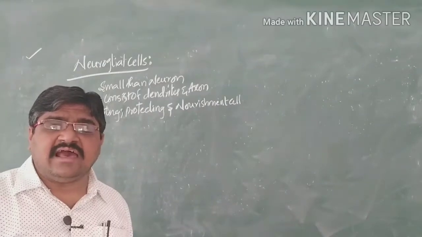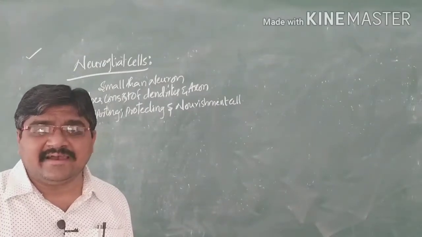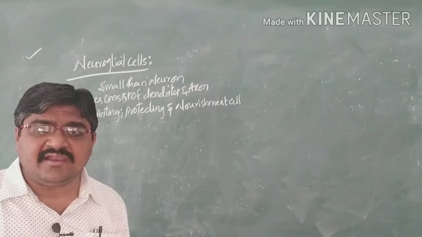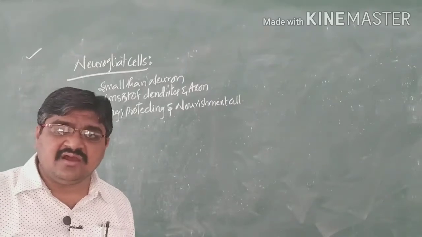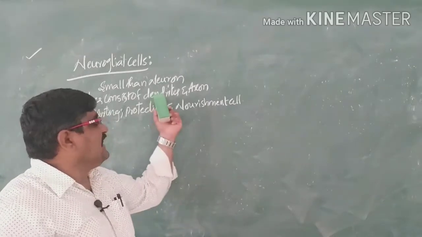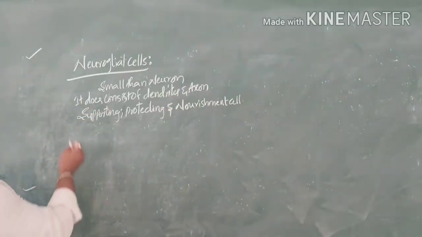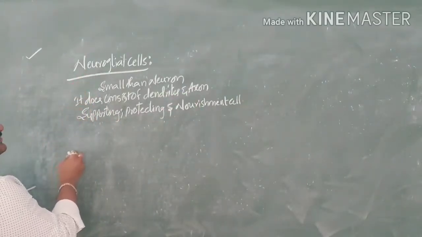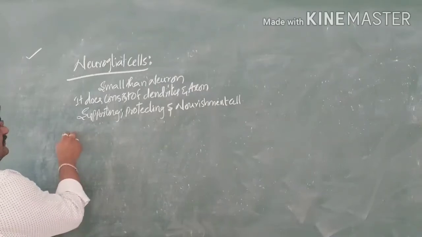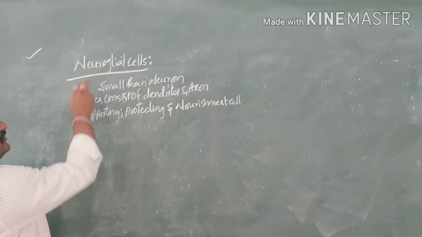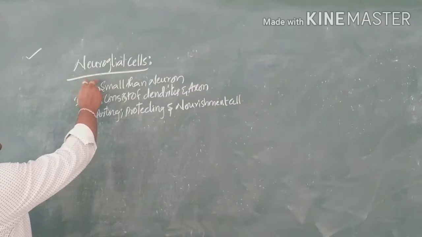So they are called neuroglial cells, very small in nature compared to neurons, and they do not have dendrites and axons. Based on their presence in the central nervous system,